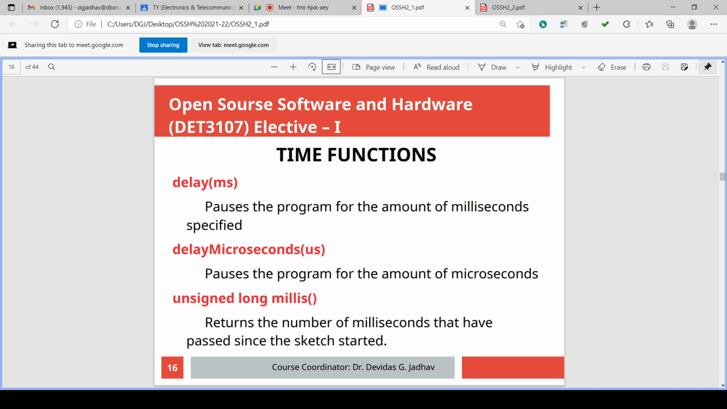Delay is very much essential in many types of programs, so that that is helping the functioning of the program.